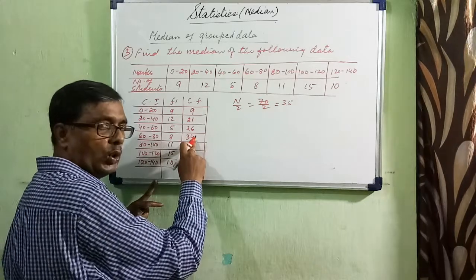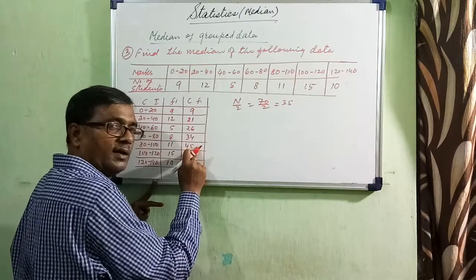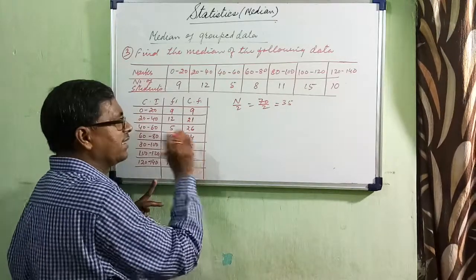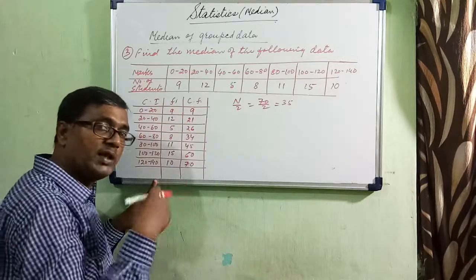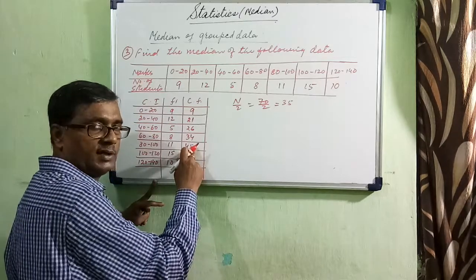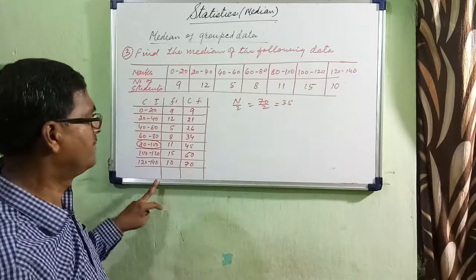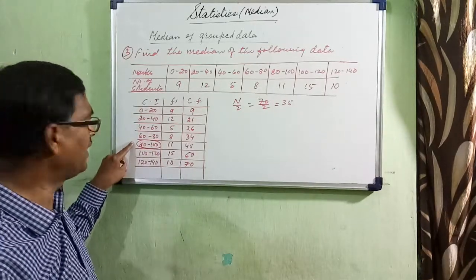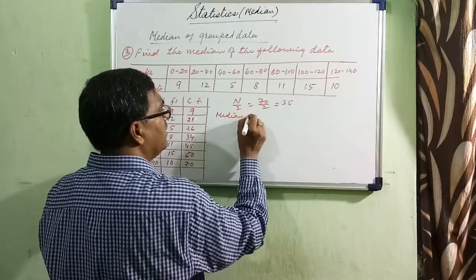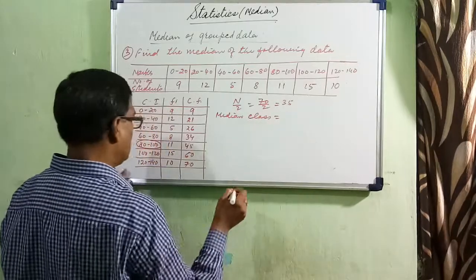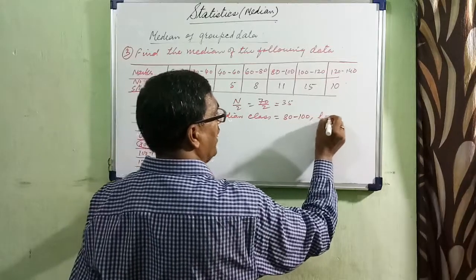Will it fall here? No, it is still 34. But from 35 to 45 will fall here only. Suppose it is 35, it is coming here only, still we will take the term 45, because more than 45, 35 will fall here. So what is its corresponding CI? 80 to 100. So we will say median class is equal to 80 to 100. Therefore, the value of L is 80.